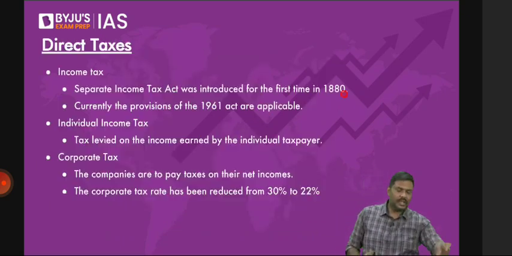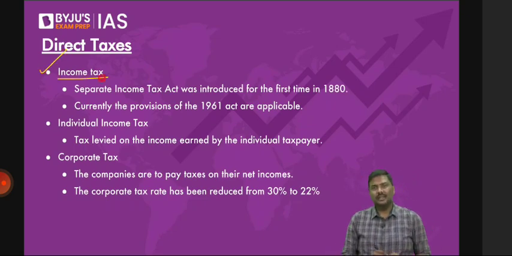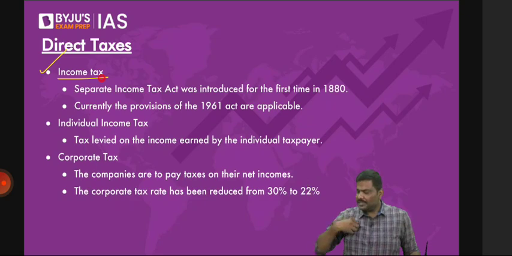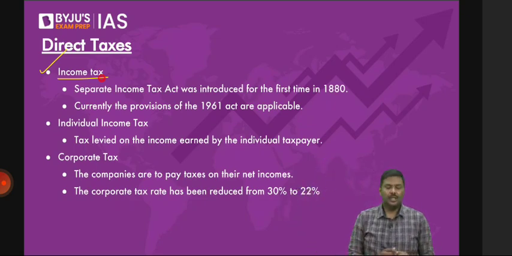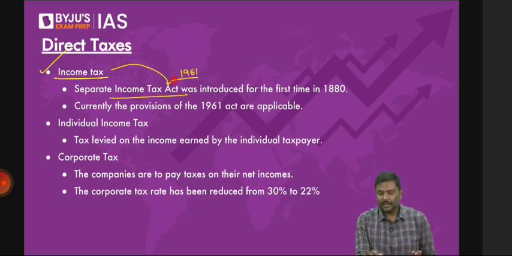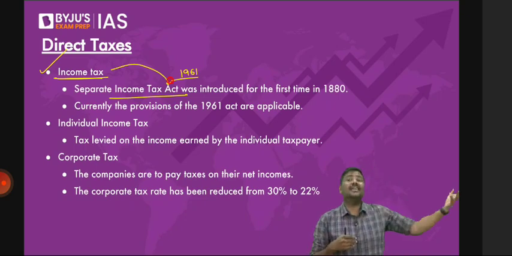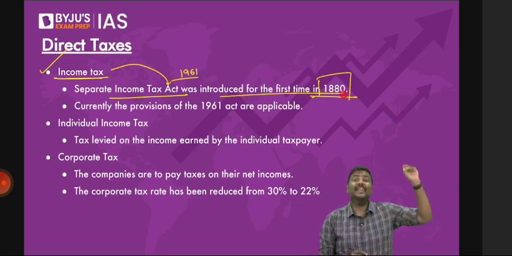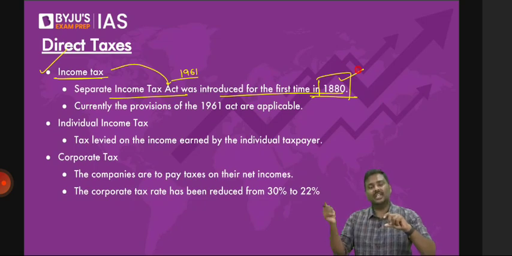Direct taxes, right? The income taxes first. What do you mean by income tax? Income earned by the person or a company is imposed with taxation by the government, and the taxes are collected. In case of India, to deal with income taxes, we have the Income Tax Act of 1961. Before 1961, the earlier Income Tax Act was implemented from 1880. After independence, we realized this is a very, very old piece of law. We have restructured, rewritten the law, and right now the Income Tax Act of 1961 provisions are applicable in India.